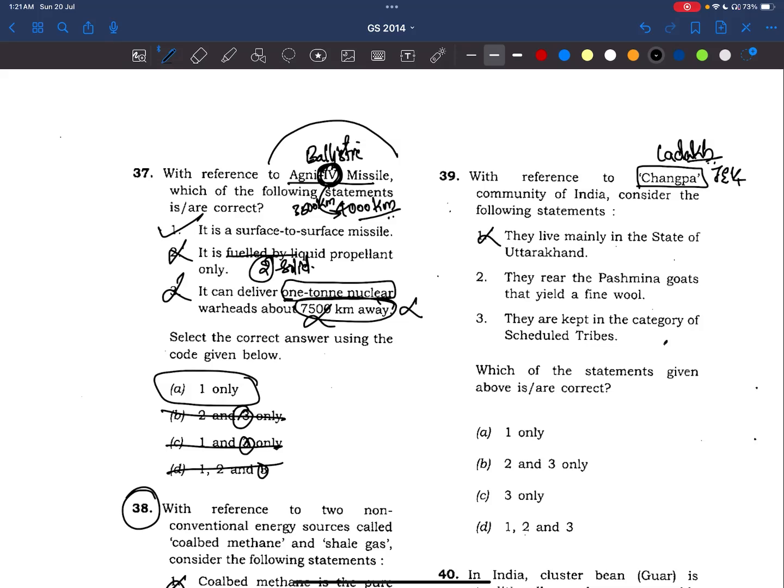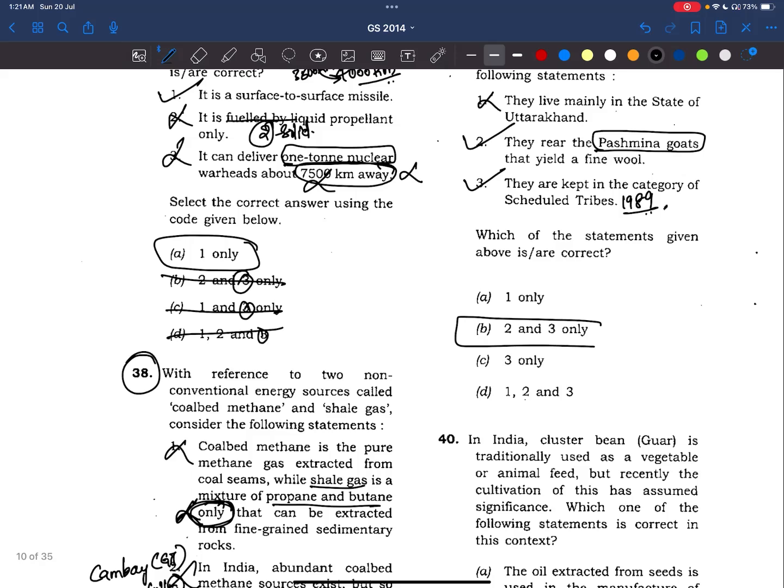They rear pashmina goats that yield a fine wool. This statement is correct. They sell this pashmina wool to Kashmiris, and in Kashmir, they are making pashmina shawls. They are very quality rich woollen materials. Now, they are kept in the category of scheduled tribes. Yes, they are part of scheduled tribes. They were made in that scheduled tribes category in 1989 itself. Okay, answer is 2 and 3, friends.